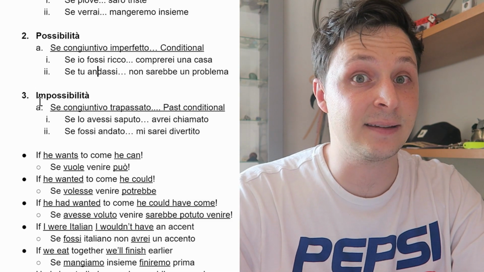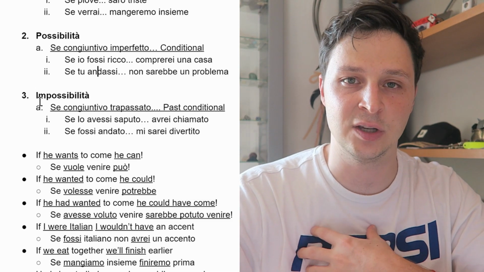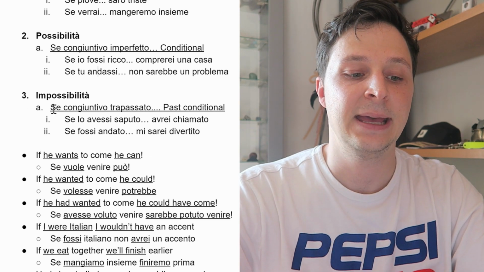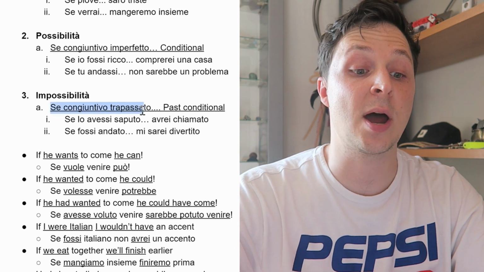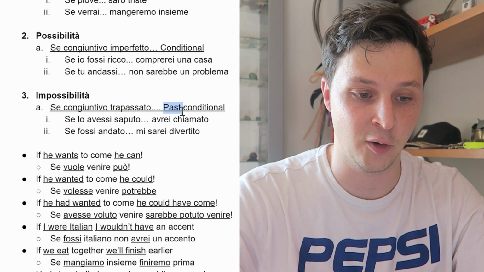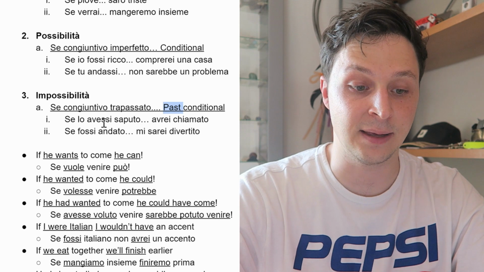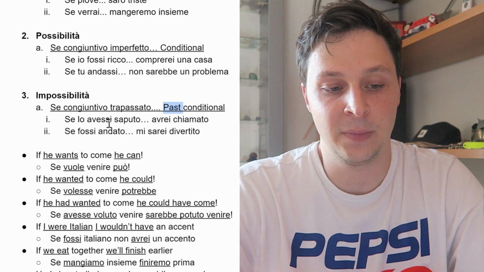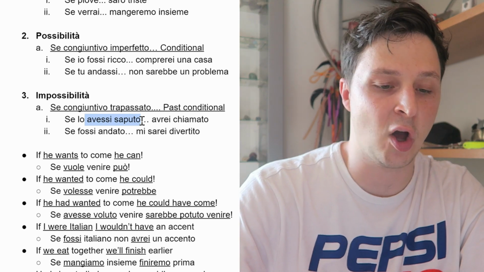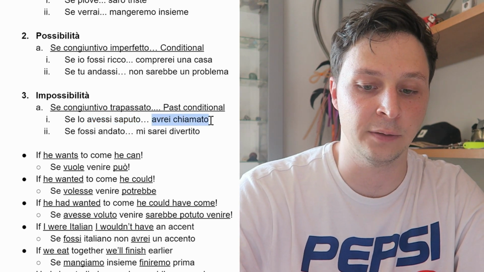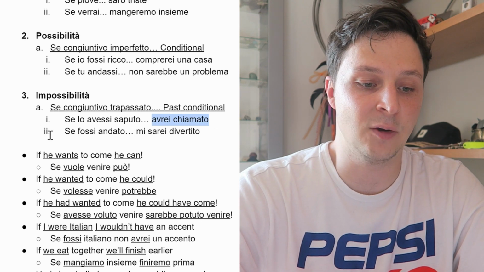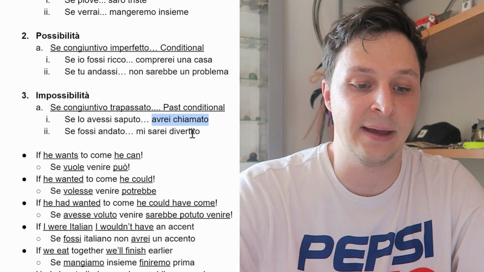Now, the last is the hardest one, and this even took me a couple months to learn in Italian. It's very difficult, but se with the congiuntivo trapassato and then a past conditional. So for example, se lo avessi saputo, avrei chiamato. If I had known, I would have called. Or se fossi andato, mi sarei divertito. If I had gone, I would have had fun.